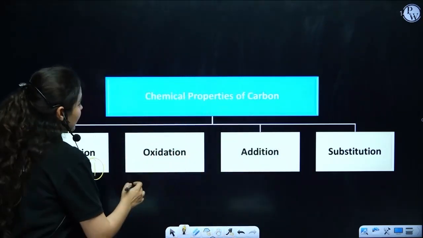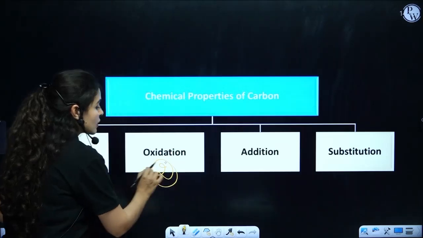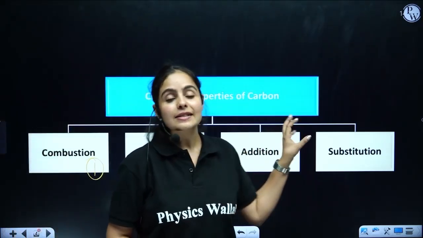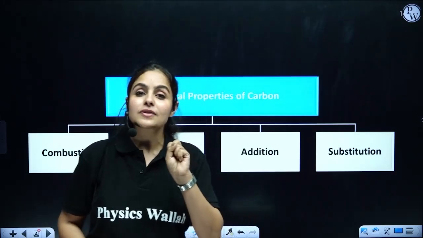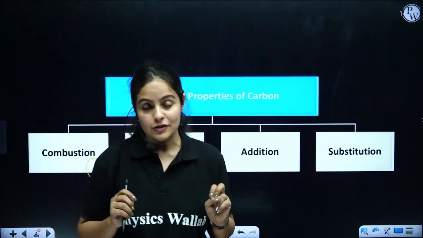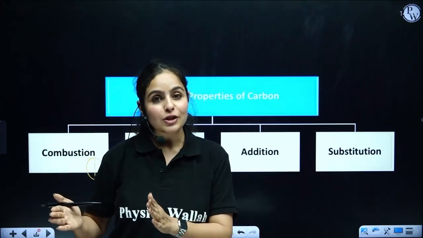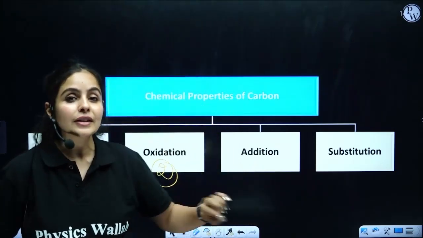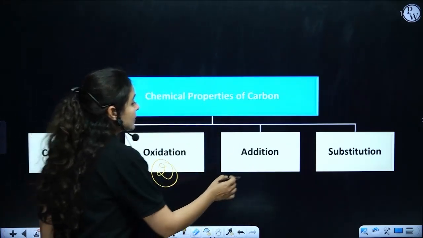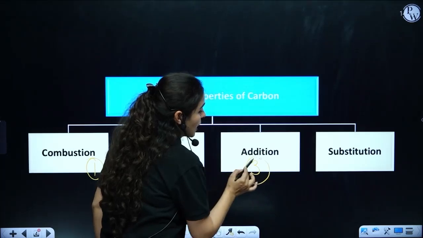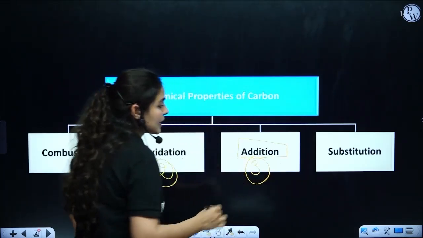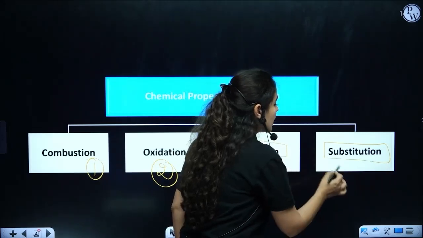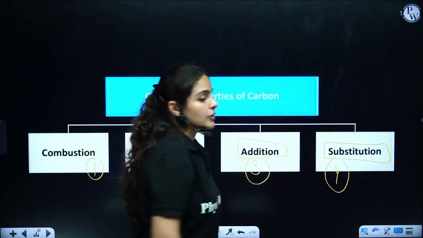Moving on to the second, oxidation. Now, oxidation you have already learned in your very first chapter, chemical reactions and equations, under the topic of redox reactions. So you learned what oxidation is there. There is a slight change here that you need to learn under this topic. Then third is addition reaction, and it goes exactly by its name, to add something. And next is substitution, that is your fourth chemical property.